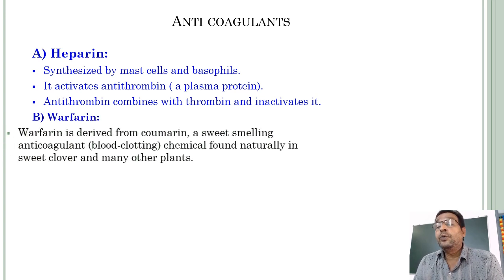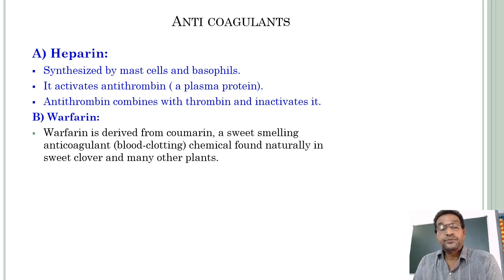And number two, warfarin. Warfarin is derived from coumarin, a sweet smelling anticoagulant chemical found naturally in sweet clover and many other plants.